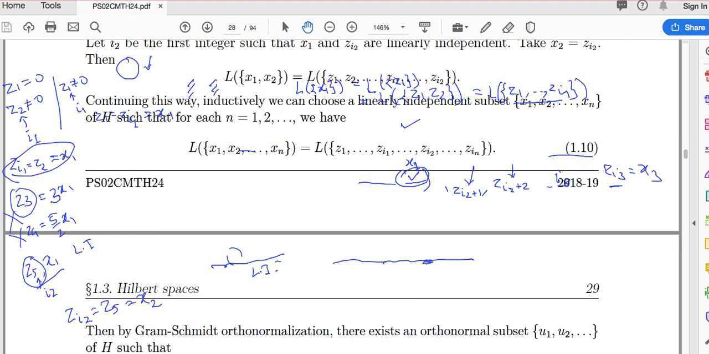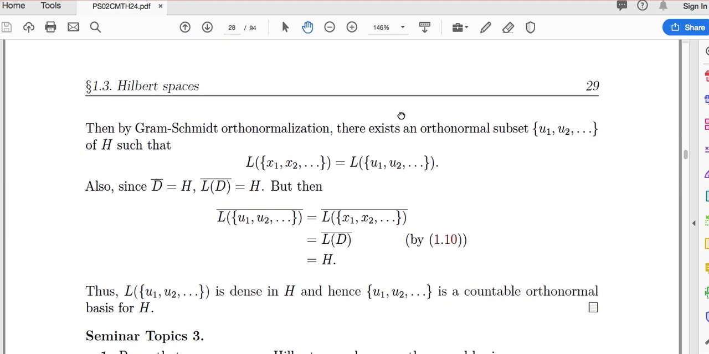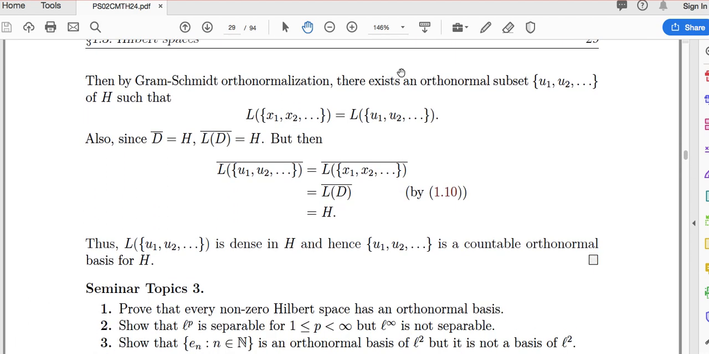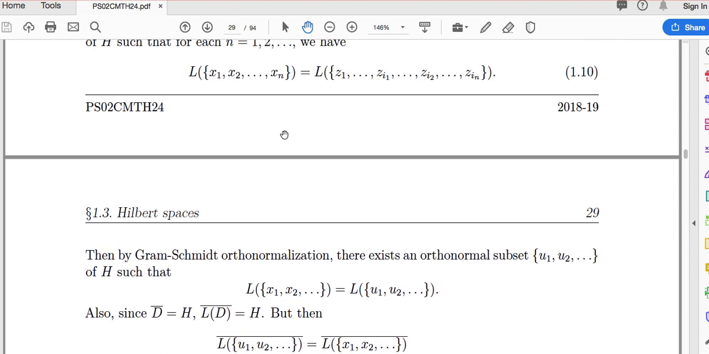Let me clear this. So for each stage we have such a set, and so we have a linearly independent set for all n, x1 x2 and so on. So by the Gram-Schmidt orthonormalization process, if we have a linearly independent set, we have an orthonormal set u1 u2 and so on, so that their span is the same. Clear? So now we have got a countable orthonormal set, but what do we have to prove?